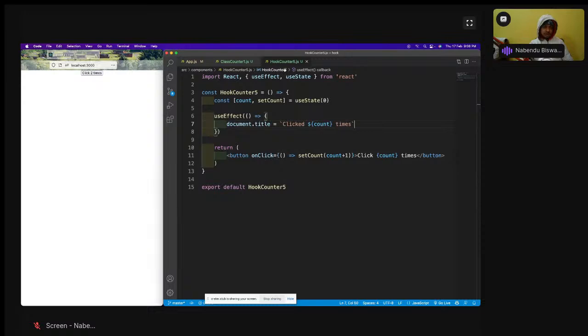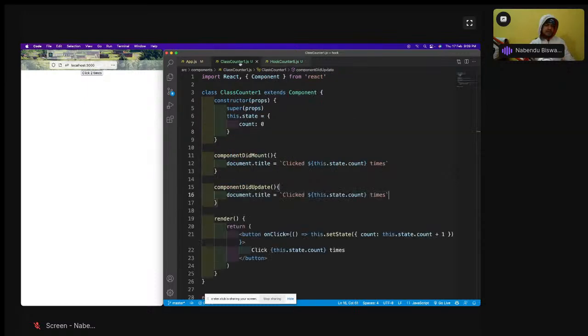So there are different modes in useEffect. useEffect is actually used in 4 ways. I think 4 ways only, I have to check. We are going to do that, and you're going to understand. In the other thing, we are going to see that we might pass some parameter here. So this is the most common way, in which it will run as component did mount plus component did update way.